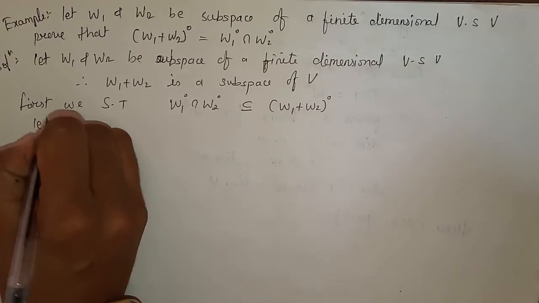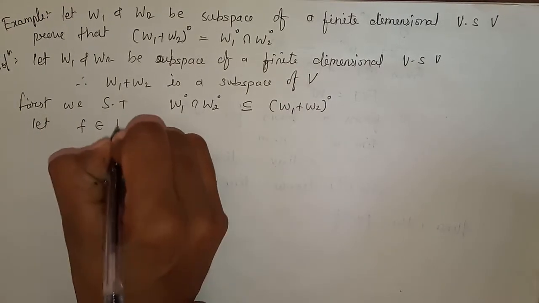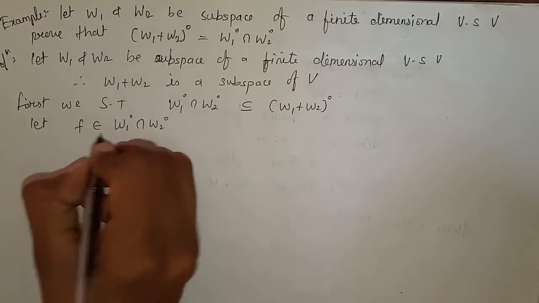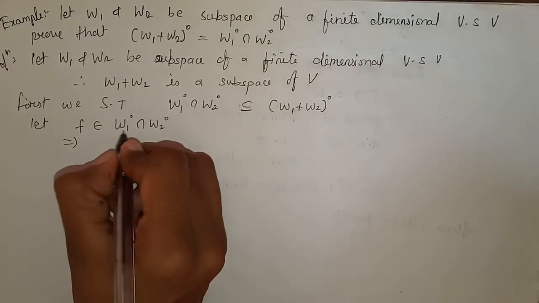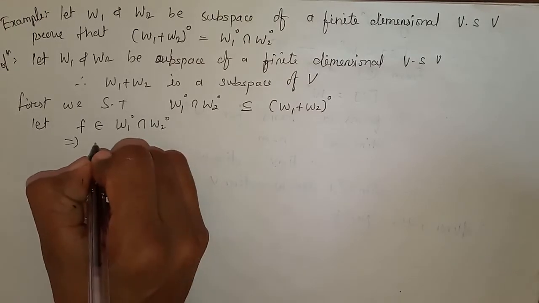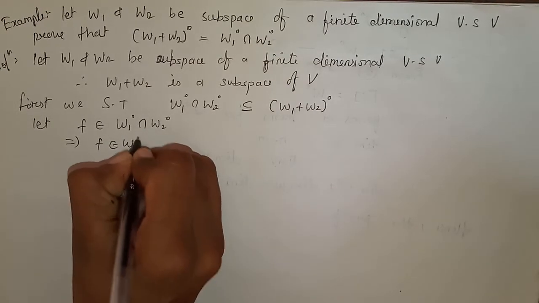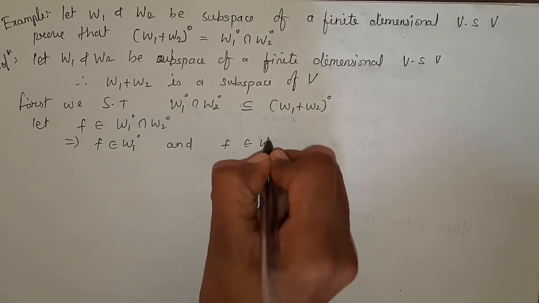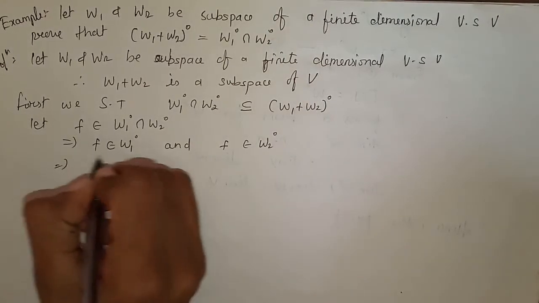So let f belong to W1⁰ ∩ W2⁰. If f belongs to the intersection, this implies that f belongs to W1⁰ and f also belongs to W2⁰.